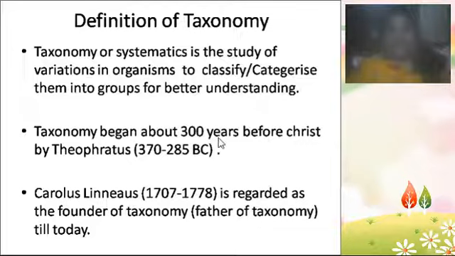Here in this slide there is the definition of taxonomy, means what is taxonomy and how it will be defined. Taxa means divisions, ranks, groups. The other name for taxonomy is systematics. Taxonomy and systematics both are the same, both give the same meaning. Now we'll learn what exactly is systematics and what exactly is taxonomy.